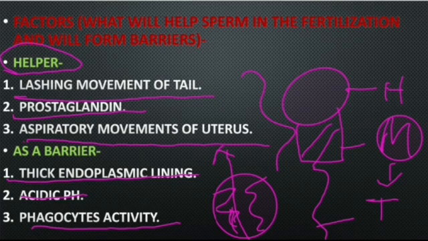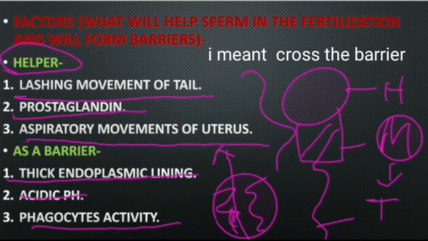Now, as we know, there are so many sperm produced during ejaculation, 3.5 million or more. Only a few, only about 100 sperm, are able to cross through the plasma membrane and reach the egg.